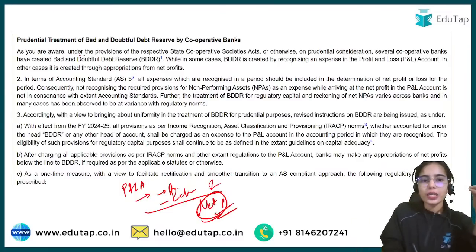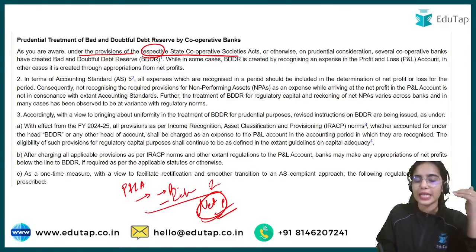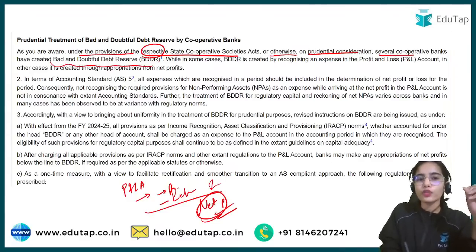So as you are aware, under the provisions of the respective state cooperative societies acts or otherwise, on prudential consideration, several cooperative banks have created bad and doubtful debt reserves.